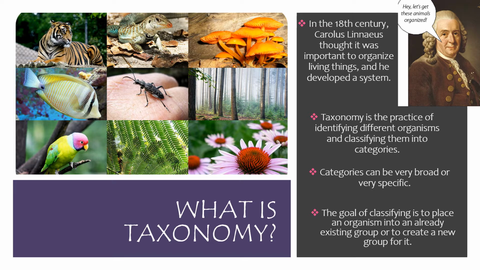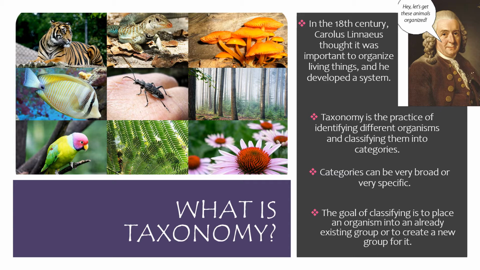So today we recognize taxonomy as the practice of identifying different organisms, classifying them into categories, and naming them. Taxonomists, the people who classify living things, work very hard to identify and classify all the organisms on Earth, both living and extinct, into distinct groups and to give a scientific name to every living thing.